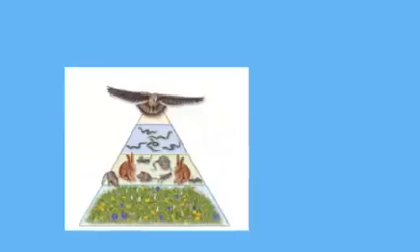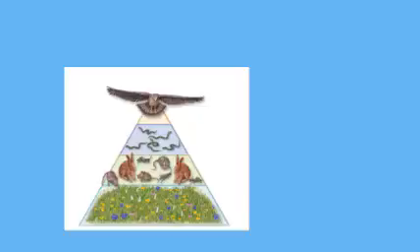Now let's talk about trophic levels. Each step in a food chain or food web is called a trophic level. Primary producers will always make up the first trophic level, then the primary consumers, and the next level are the secondary consumers, and then the tertiary consumers.